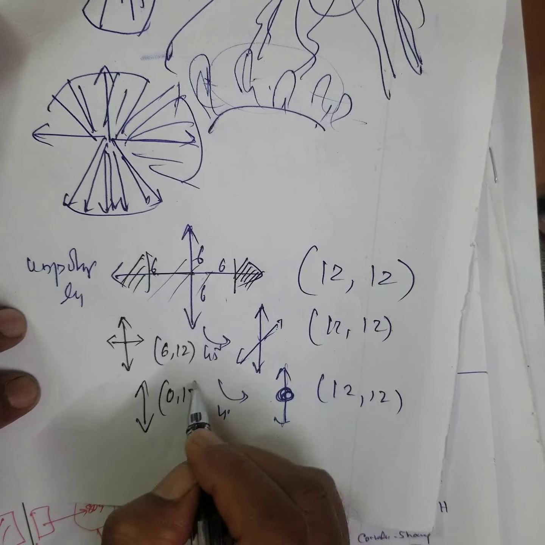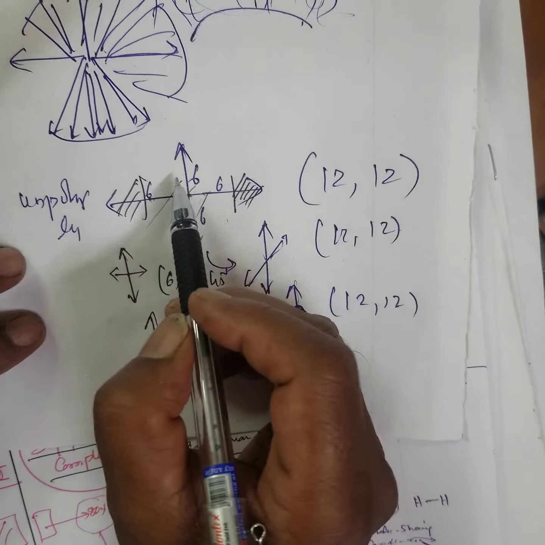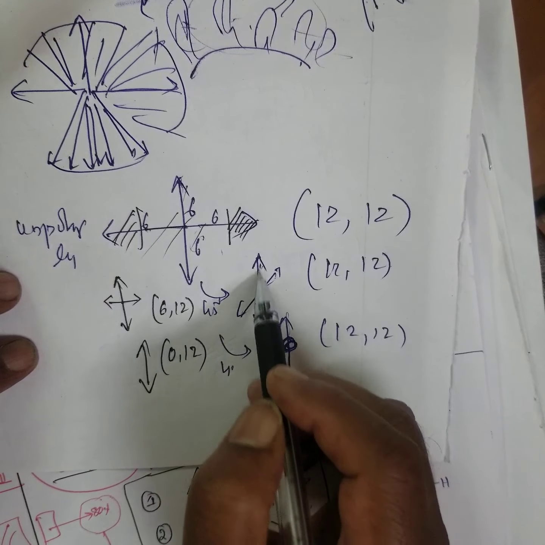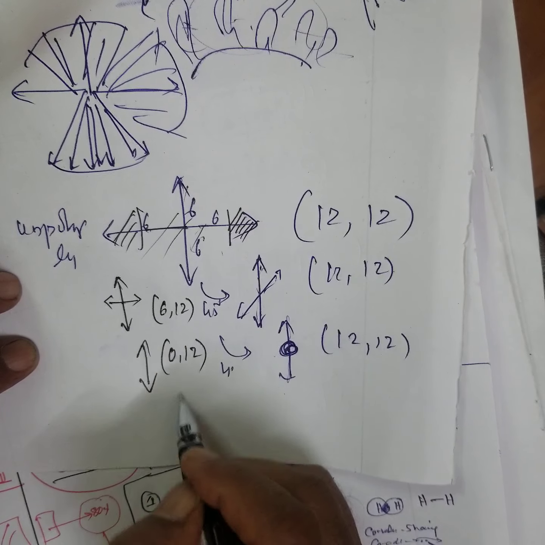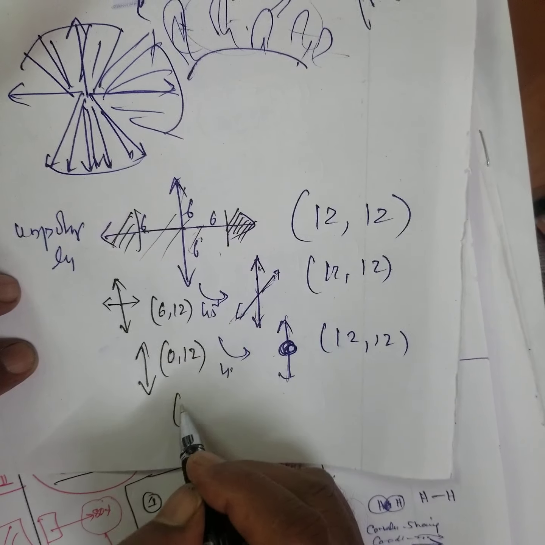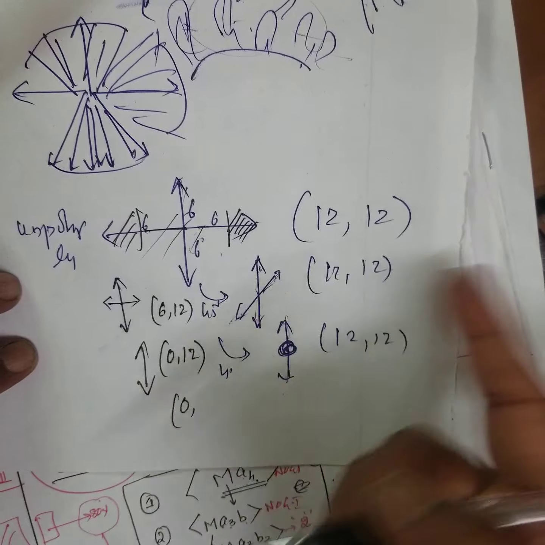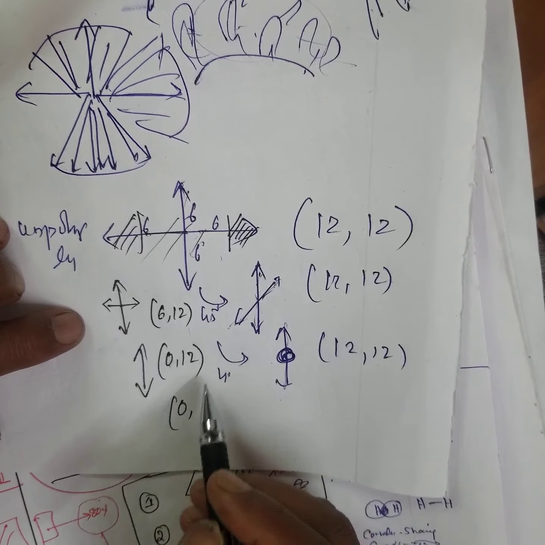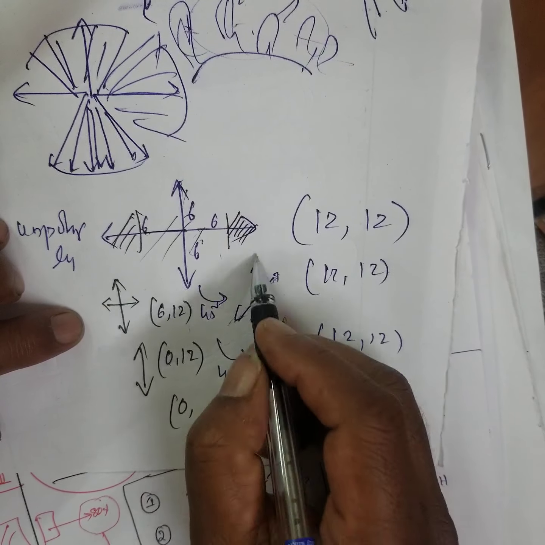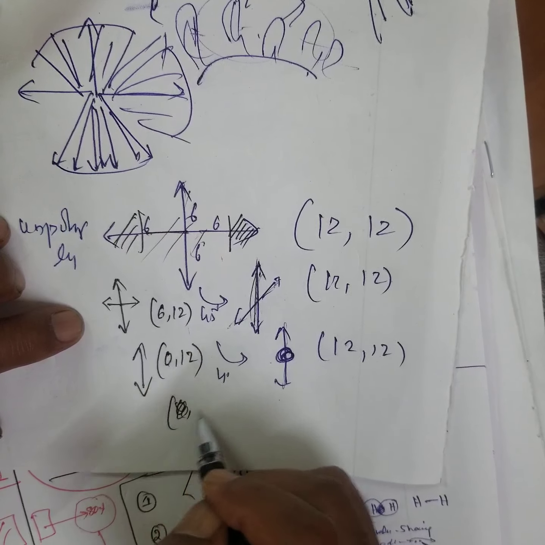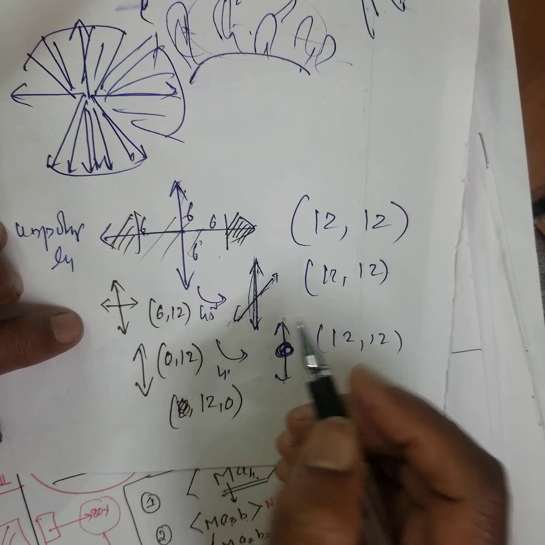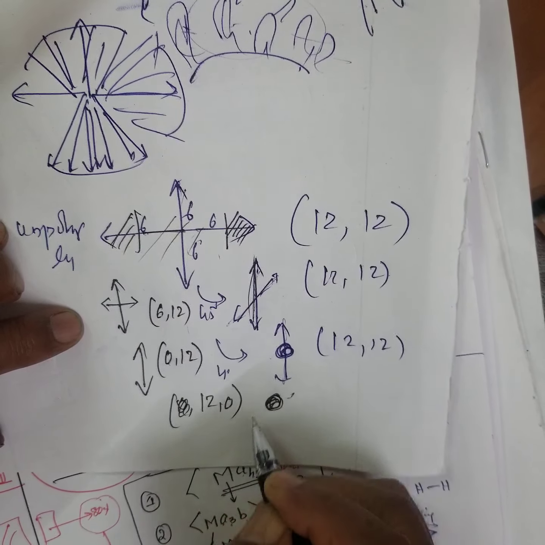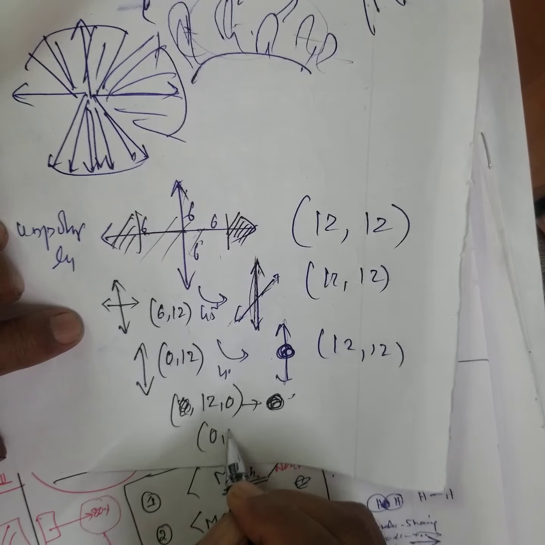Therefore 0, 12. On the other hand, if you cut off these two, suppose I cut off these two, what will happen? 0. And only this component is there. 0 and horizontal component, right? The vertical component, the horizontal component I cut off. Now here what I do is, I am cutting off this vertical component fully. Therefore 12, 0, right? How does it look? 12, 0 is what? Dot. 12, 0. 0, 12, how does it look?